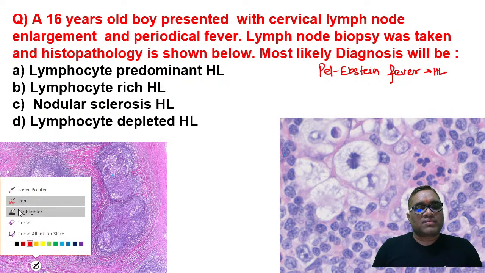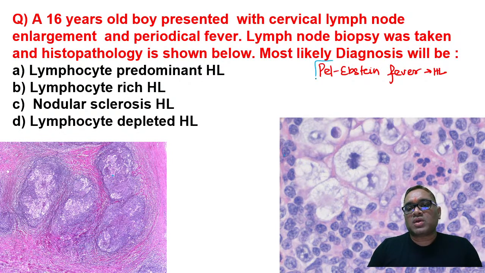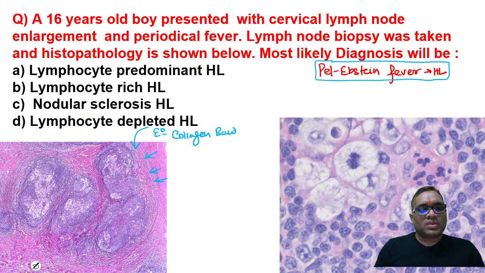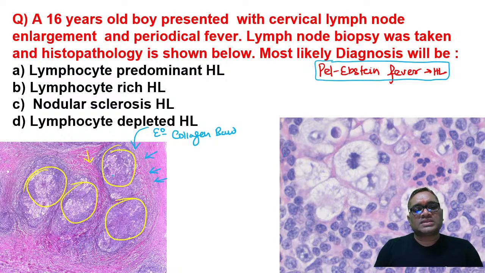In this patient, we have taken the biopsy of the cervical lymph node, and in the biopsy you can notice an eosinophilic band. These are the eosinophilic collagen bands, and these bands are forming nodules. If you see carefully, there are nodules: 1 nodule, 2 nodule, 3 nodule, 4 nodule. This is all because of the collagen bands running through it. So collagen bands are forming the nodules.